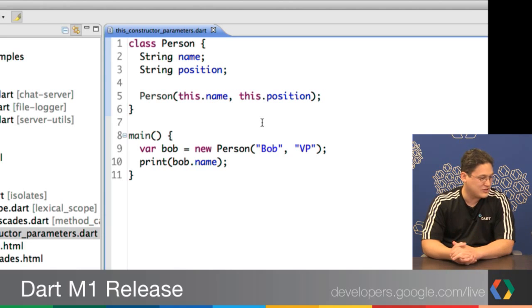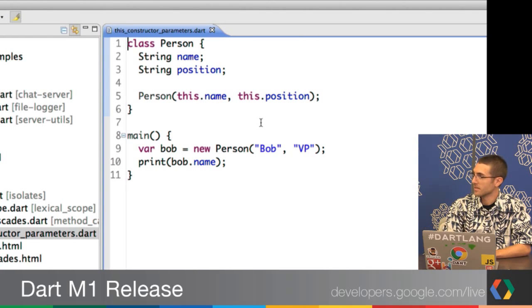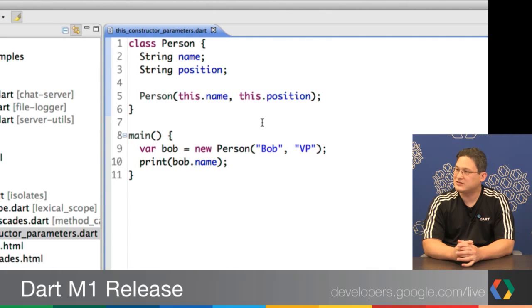And if you look at this code sample, we have a constructor called Person, and the body is empty. It's just a semicolon. And we're receiving two parameters, this.name and this.position, and it automatically saves them into name and position. In fact, I think what it does is it actually puts it in the initializer list. Is that correct? Because it doesn't actually do it in the constructor body.